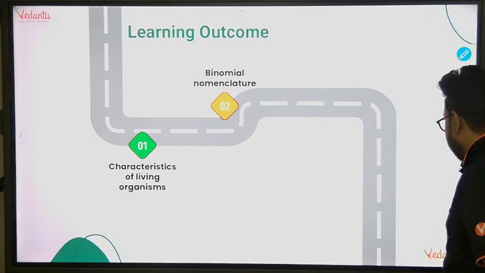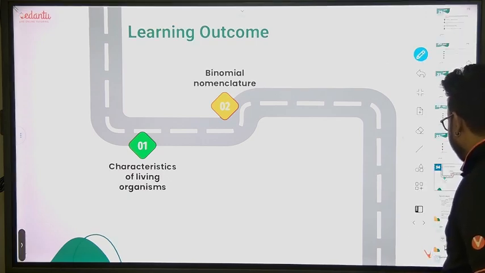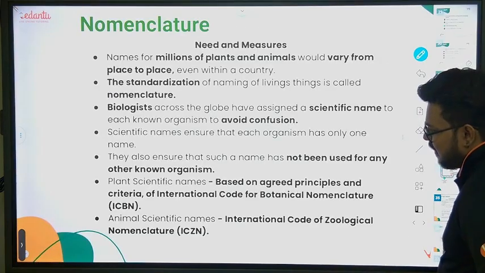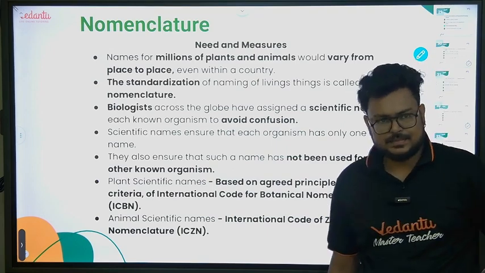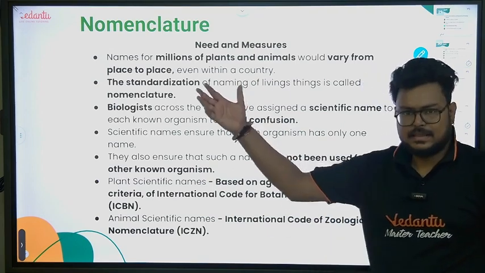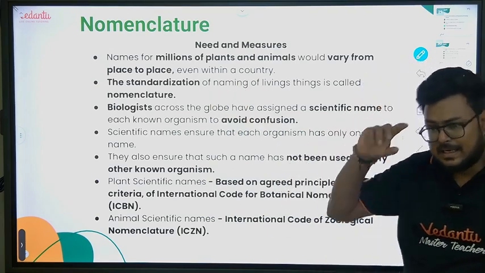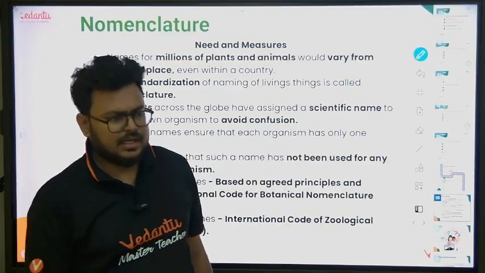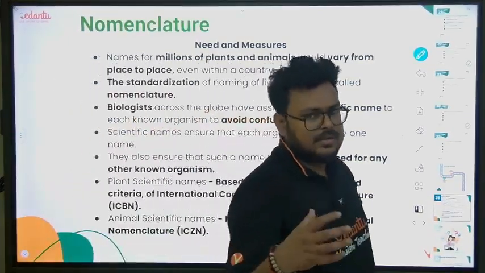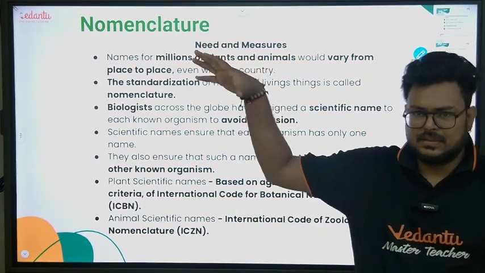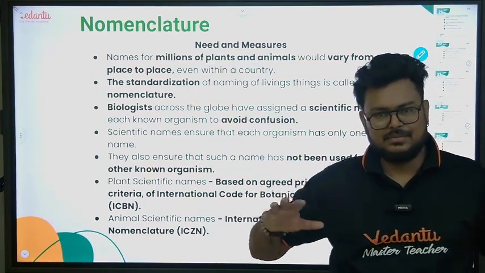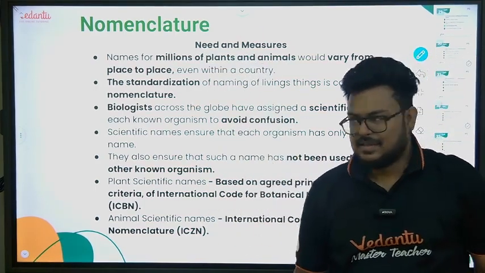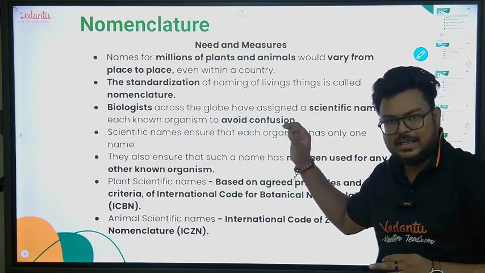Here we understand how to name the different types of plants and animals, and why we use this. We have millions of plants and animals, and in native languages we have multiple names for them. In India, the mango is called by multiple names. But we want a unique name.